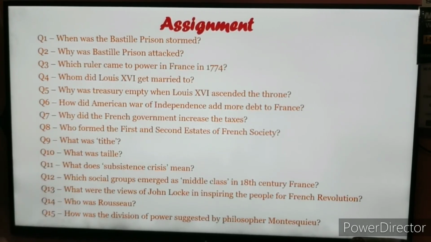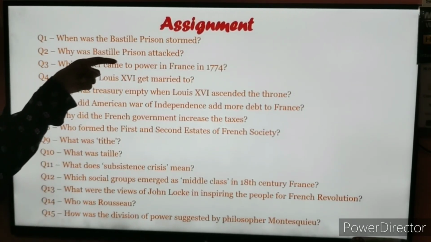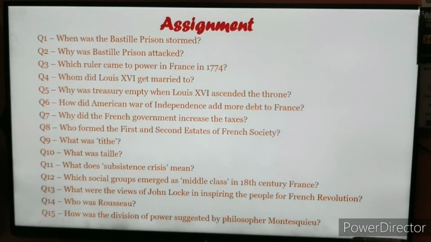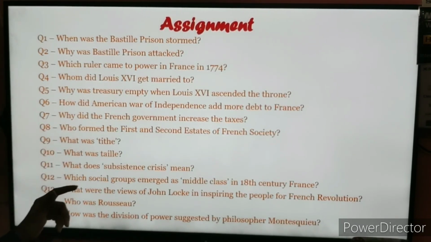See students, I need question and answer. First you write a question, then the answer. Leave a line between question and answer. There are a few students who are writing all the questions first and then all the answers. No, I cannot maintain that record, because I do not know which question is at what number. I will not be able to trace it out if you write a wrong answer for that question. Okay, so send this to me.